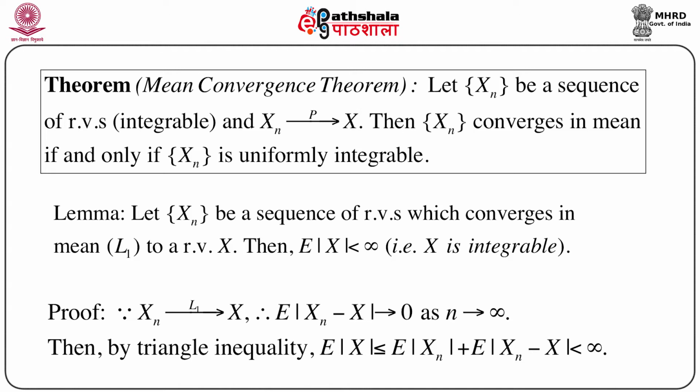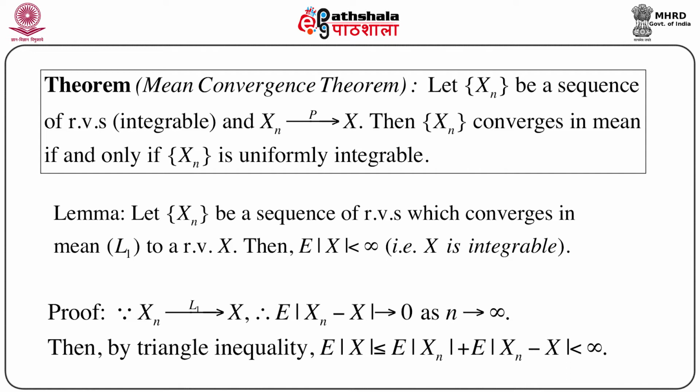Is there any extra condition that we really need? This extra condition is given by uniform integrability. So, if Xn converges to X in probability, then Xn converges to X in L1 or in mean if and only if Xn is uniformly integrable.